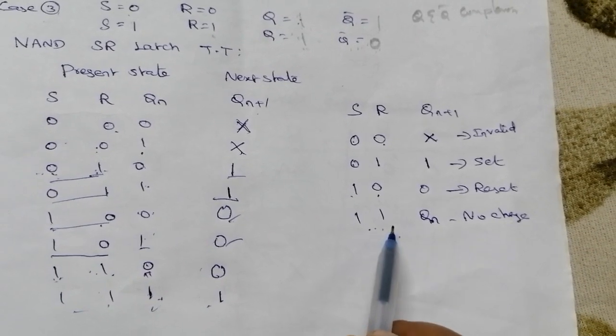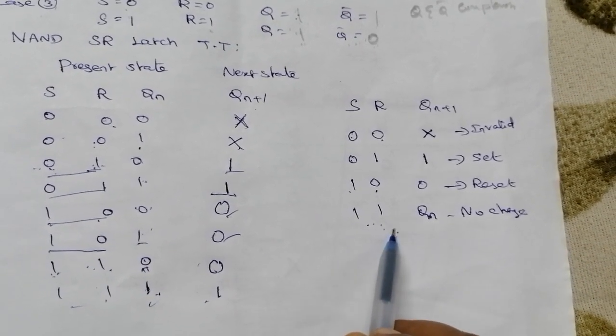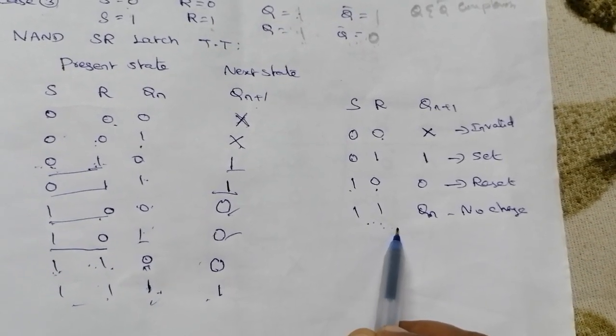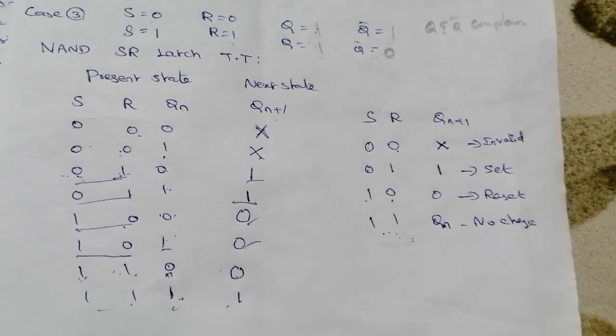So this truth table is very important for the next upcoming videos like types of flip-flops, right? Is it clear?